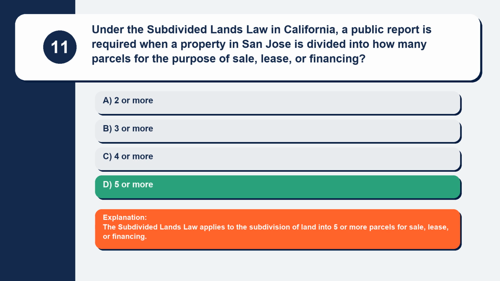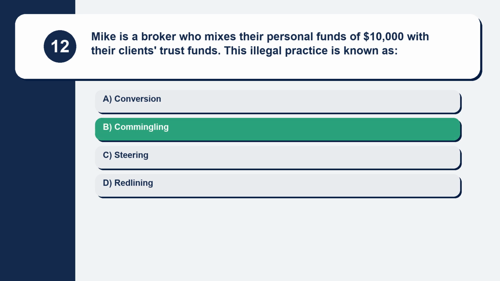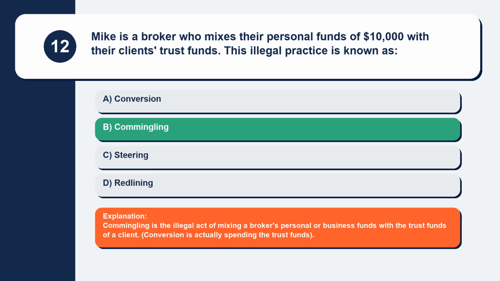financing. Question 12. Mike is a broker who mixes their personal funds of $10,000 with their clients' trust funds. This illegal practice is known as. Here are your options. Option A, conversion. Option B, commingling. Option C, steering. Option D, redlining. The correct answer is option B, commingling. Explanation. Commingling is the illegal act of mixing a broker's personal or business funds with the trust funds of a client. Conversion is actually spending the trust funds.